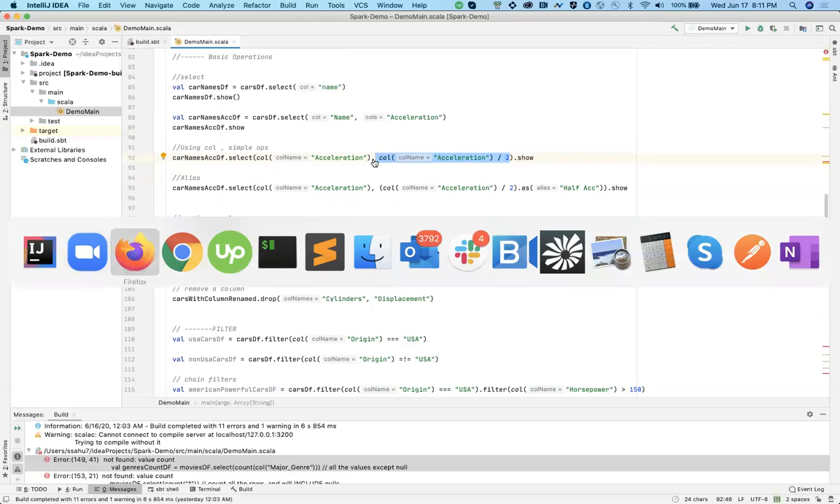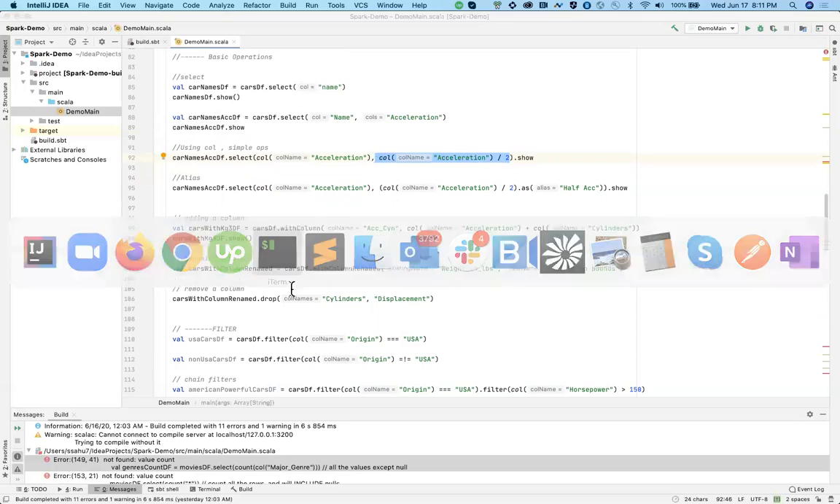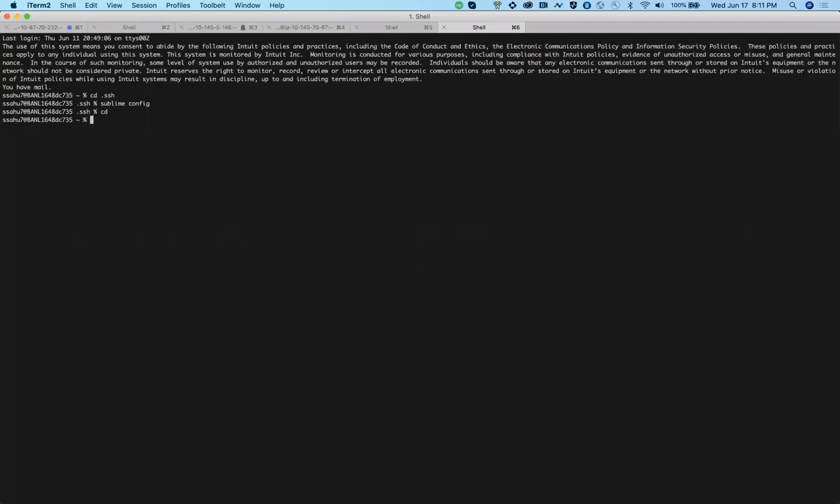Let me just quickly bring up the shell so that we can try it in the playground. Spark Hadoop, then Spark Shell.